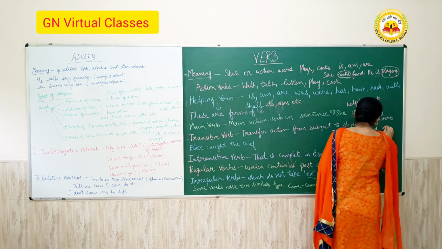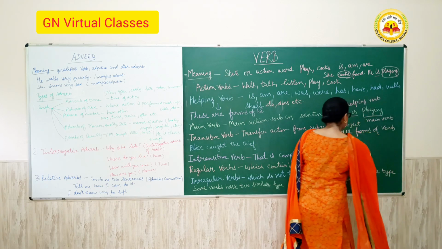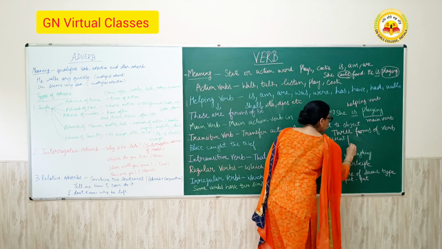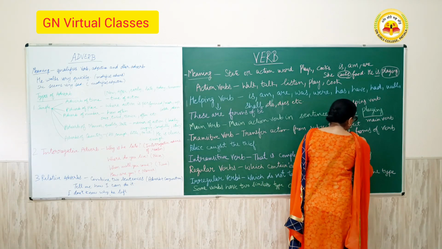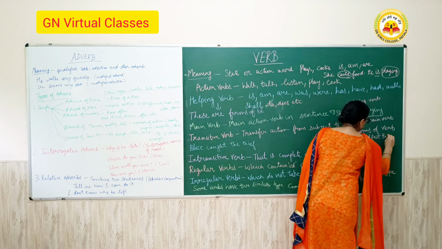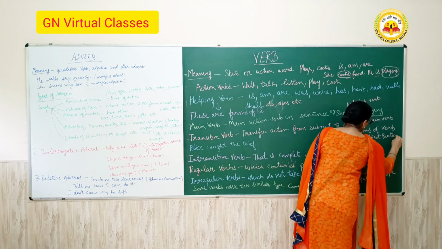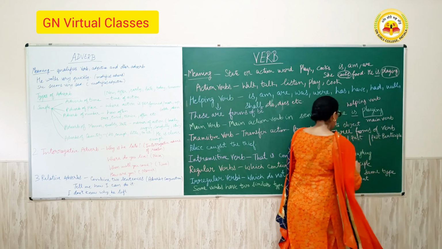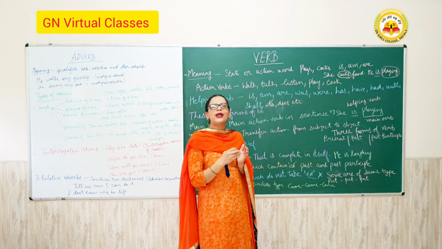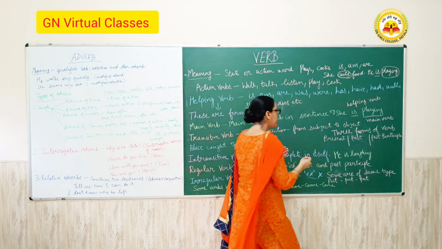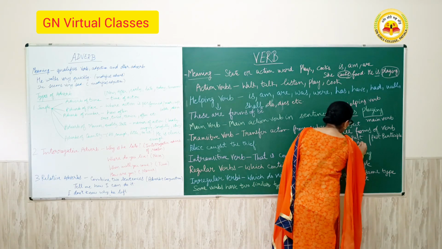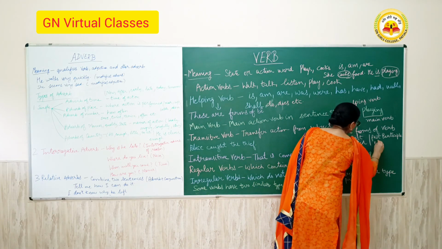First is present, second is past and third is past participle. So regular verbs contain ed in the past and the past participle, like kill, killed, killed.